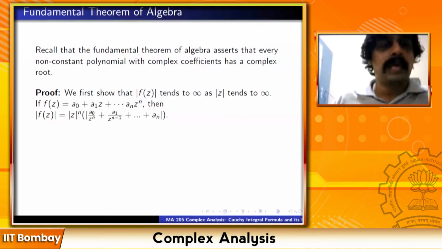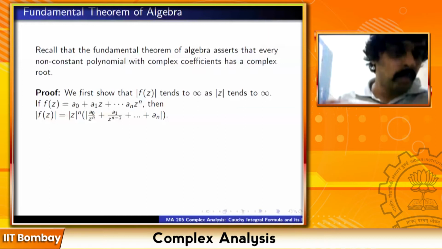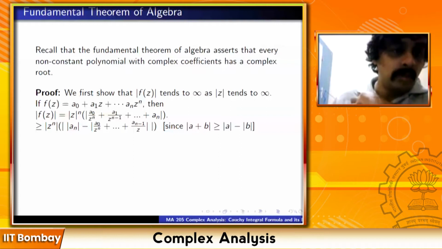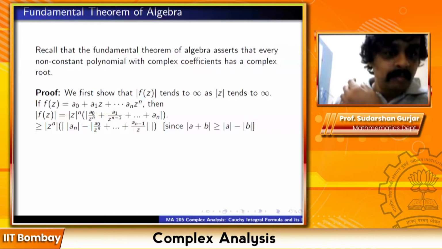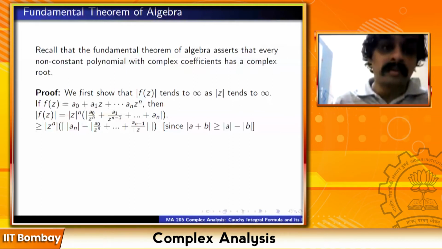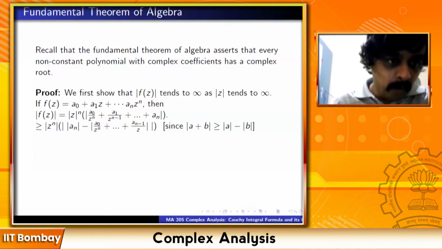If f z is equal to a0 plus a1 z plus a2 z square plus dot dot dot a n z to the n, then mod f z is equal to, take mod z to the n outside, and you have this. This is greater than or equal to mod z to the power n. The term inside the bracket can be replaced by mod an minus mod of the sum of the remaining terms. I'm using the inequality that mod of a plus b is bigger than or equal to mod a minus mod b. So here my a is an and b is the sum of all the other terms. So I can replace the term inside the bracket by mod an minus mod of the rest of the sum.